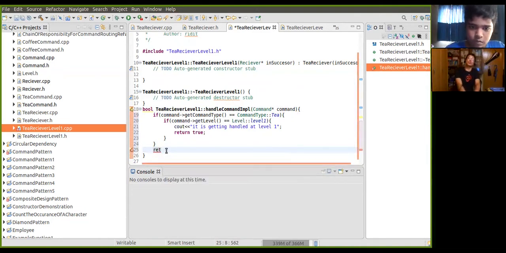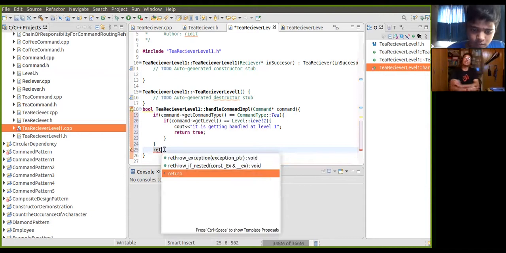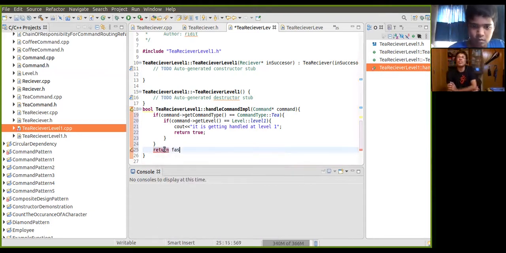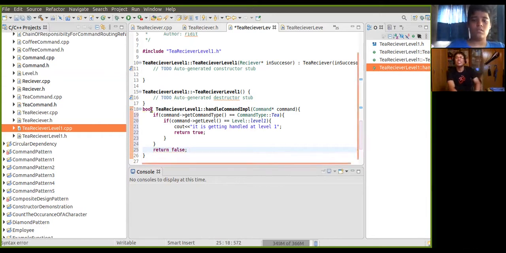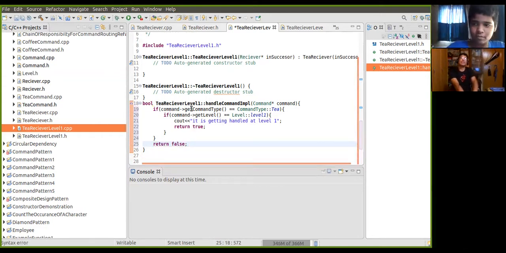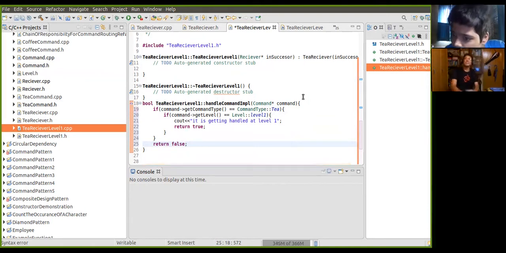So one common return false. Otherwise it will be false. Hang on just one second. If this is true, otherwise it will come back here and okay, done.